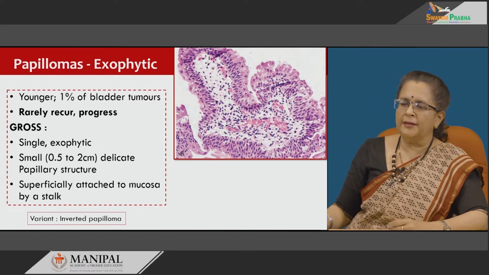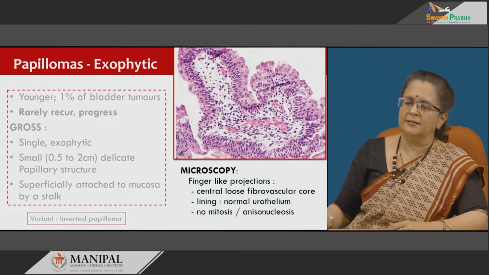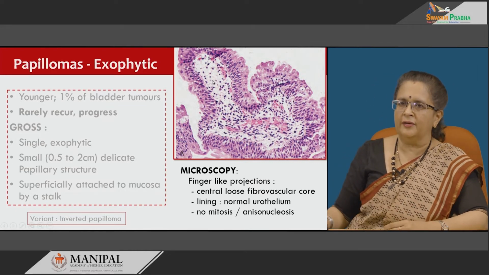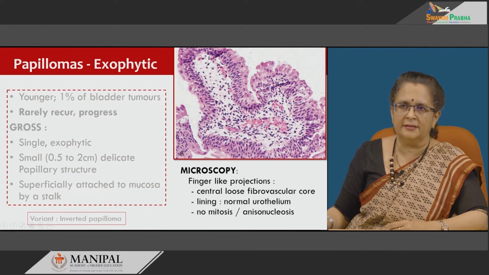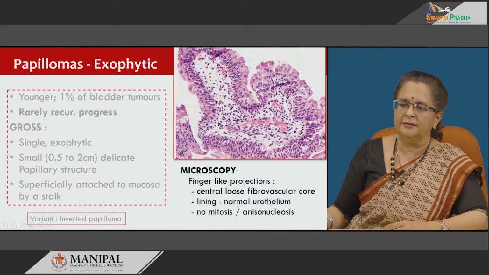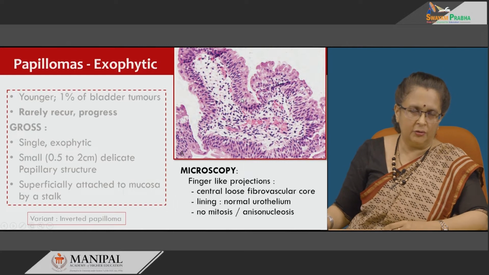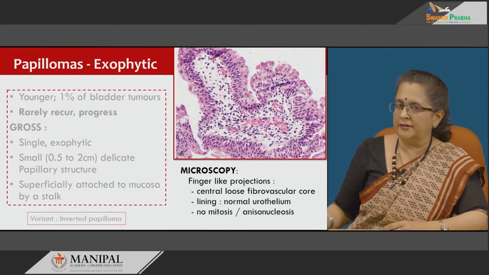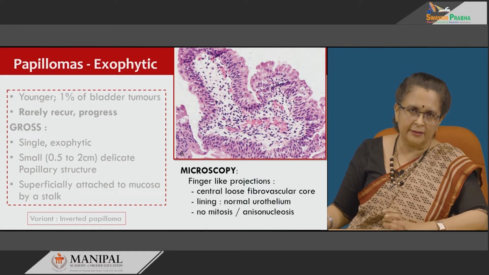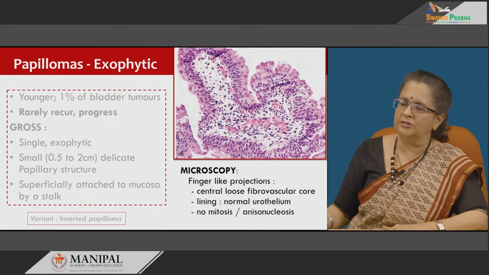Microscopically it has certain features, that is finger like projections with the central loose fibrovascular core as seen in this picture, and then it is lined by multiple layers of urothelium which is normal urothelium. There is nothing abnormal in this, no anisonucleosis, no karyomegaly, no increase in mitotic figures, nothing. So, absolutely normal urothelium, but the only thing is that there is a papillary structure.